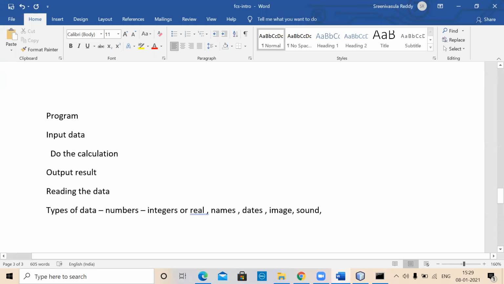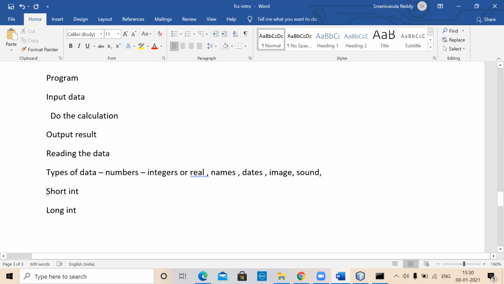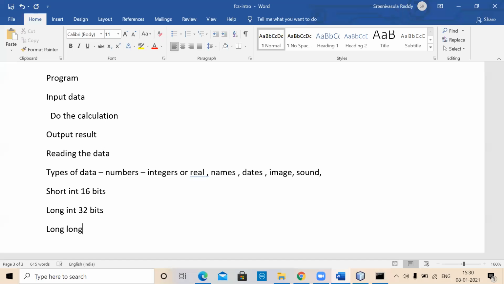I think all of you are familiar with short int. Right? Similarly, long int. Short int means indirectly you are saying that it is a short integer, probably 16 bits. Right? Long int means maybe 32 bits. Sometimes you want to work on even bigger ones. There may be some languages that support long long int, in which case it might work on 64 bits. Still bigger numbers.